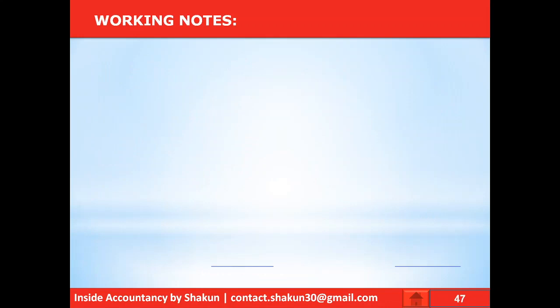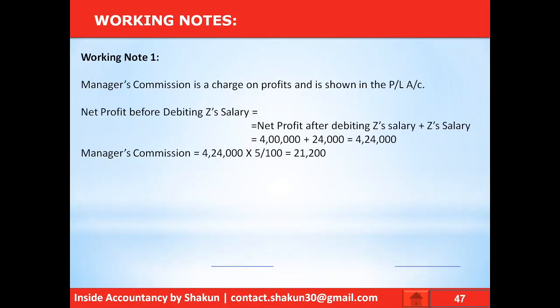Let's have a look at the working notes. Now, as I already told you, manager's commission is a charge and it should be shown in the profit and loss account. For that, we need the net profit before debiting Z's salary, which can be calculated by adding Z's salary to the net profit which was given in the question. So 4 lakh plus 24,000, 4,24,000 is the total amount of net profit before debiting Z's salary, and 5% of this profit would be the manager's commission, that is 21,200.